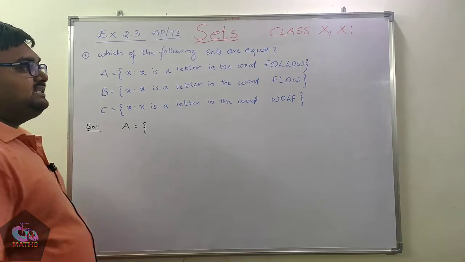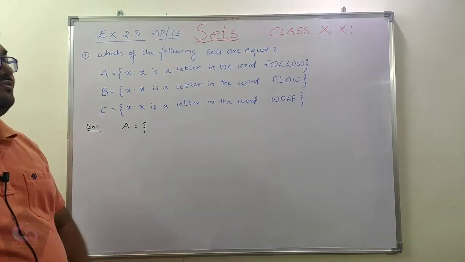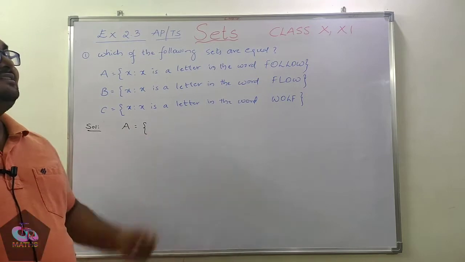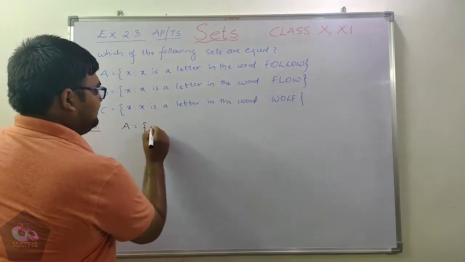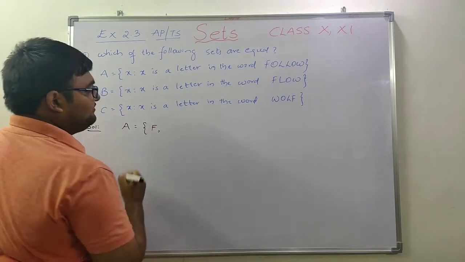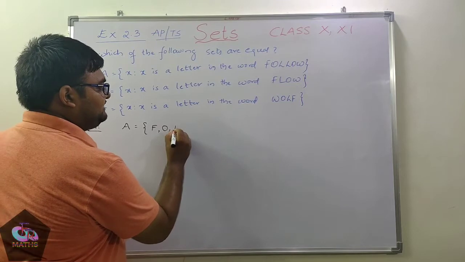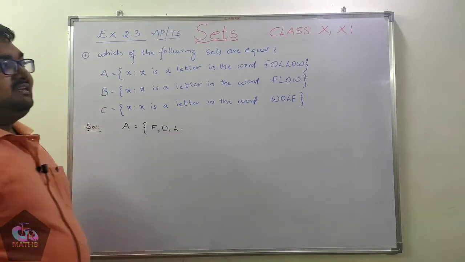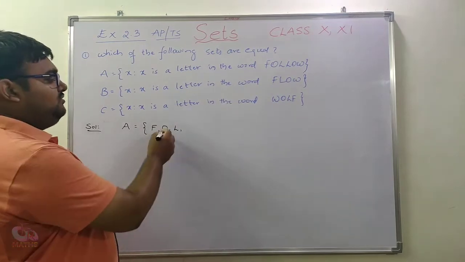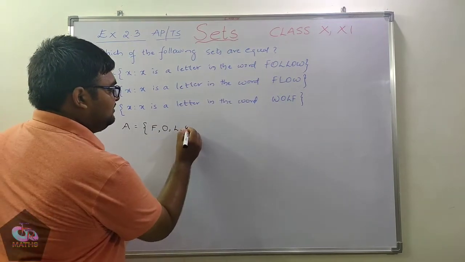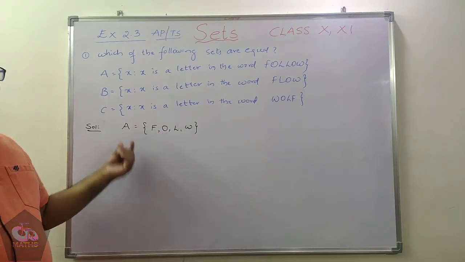So what is set A? Set A is {x : x is a letter in the word FOLLOW}. We need to take each and every letter and write it in roster form. The first letter is F, next letter is O, next is L, next letter is L again, so we are not going to write it again. Next O, already written, and W. So this is set A.